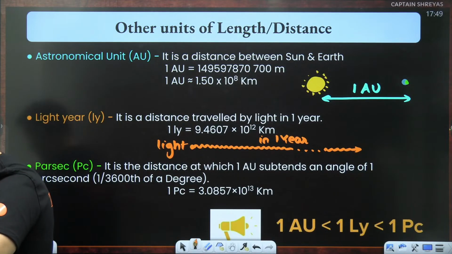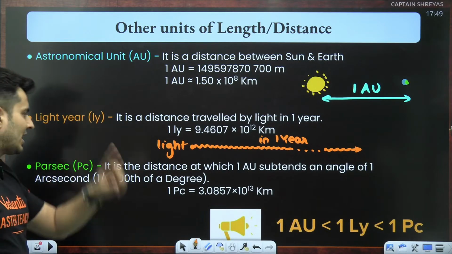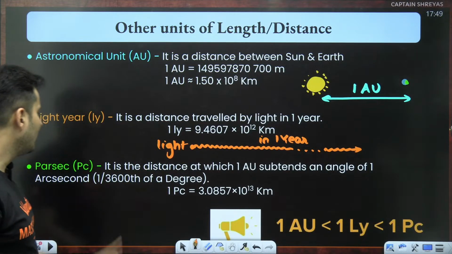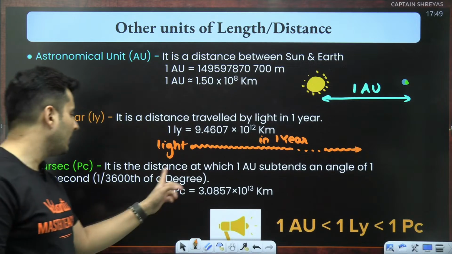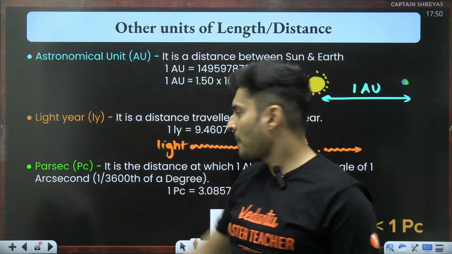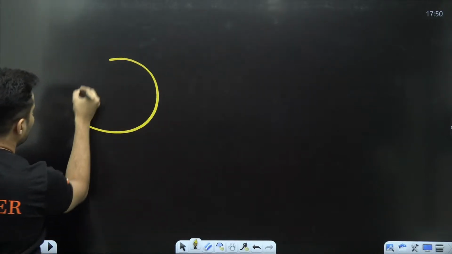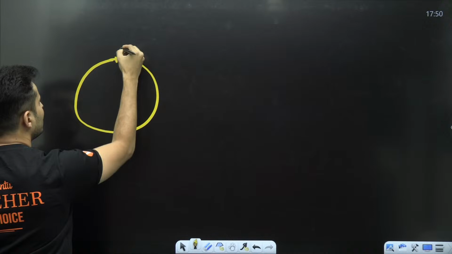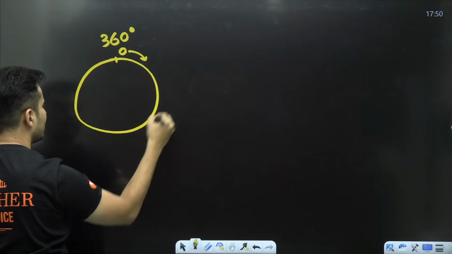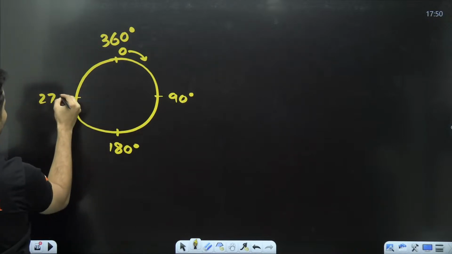Exactly. Awesome. Last one is one parsec. It is the distance at which one AU subtends an angle of 1 arc second, which is 1 by 360th of a degree. Now, everybody knows if you go one complete revolution, how many degrees are there? Starting from 0, you will come back to 360 degrees. From 0, you go like this will become 180 degrees, this will be 90 degrees, this will be 270 degrees.